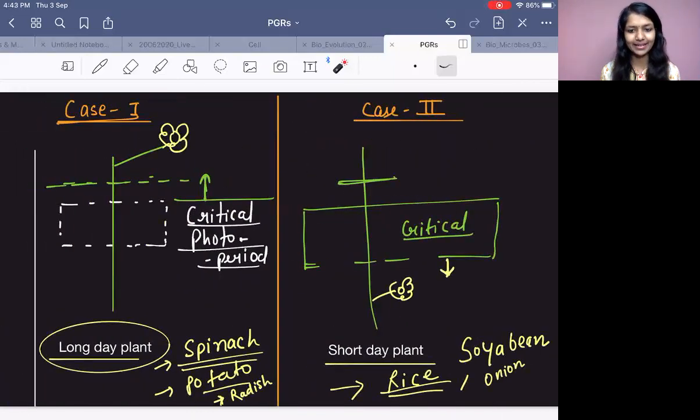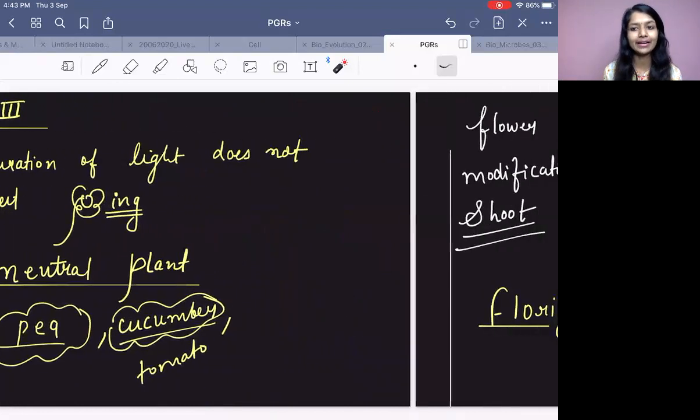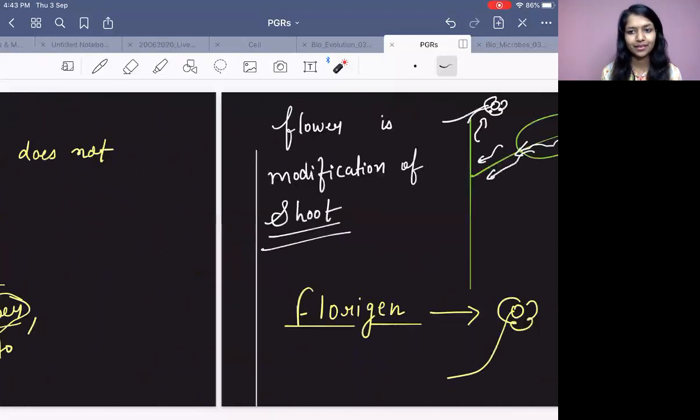So I hope you got it now. Quickly you have to prepare rice, soya bean, onion, mix and make it. Then I want more variety, so aloo, palak, radish, another variety. Then what you want, you want some salad, so mix cucumber, tomato, peas, have a little salad, right? So that is the example for short day, long day and day neutral plants.